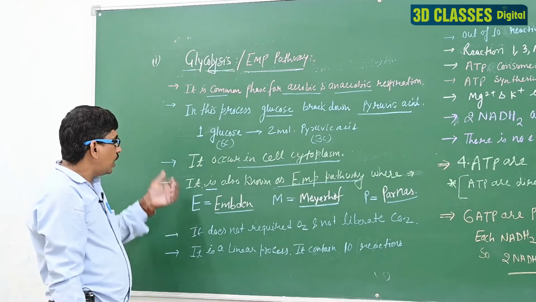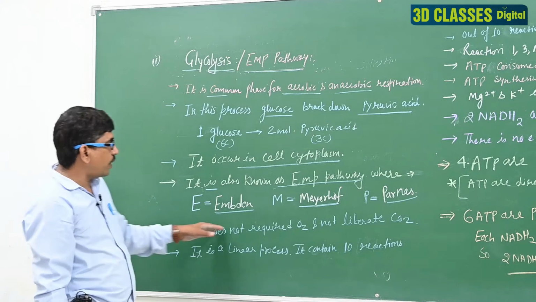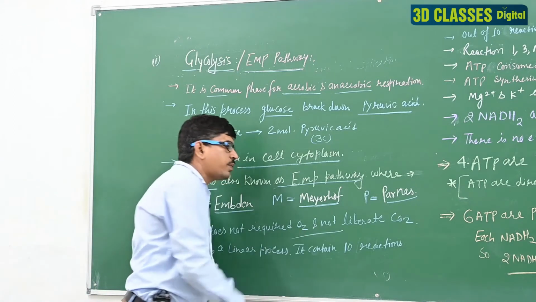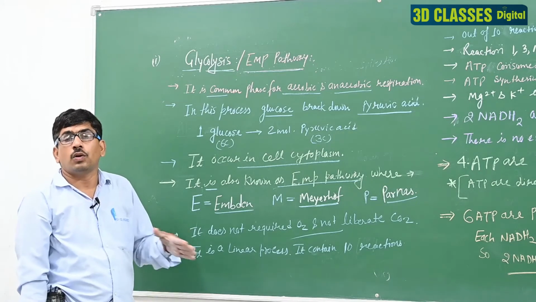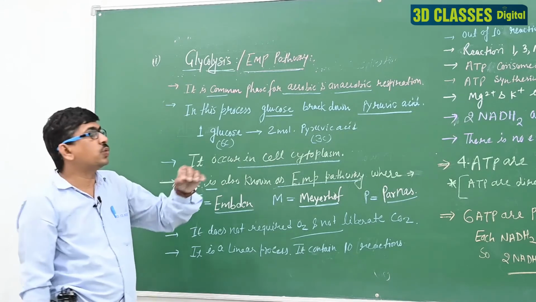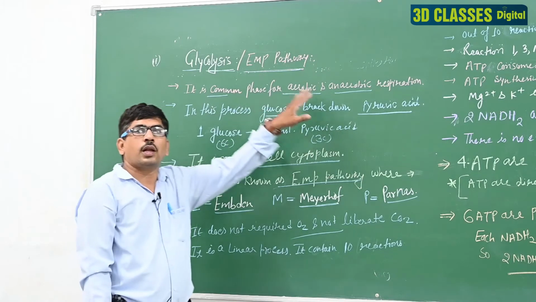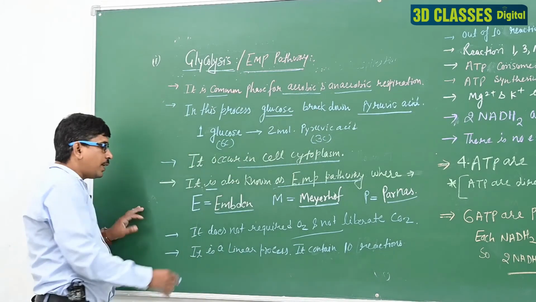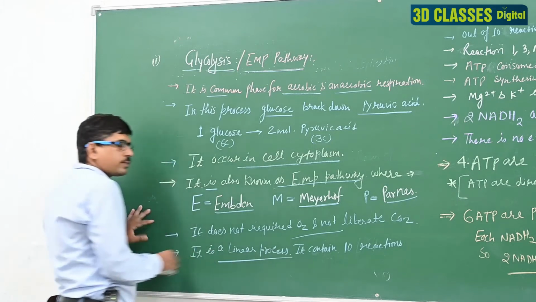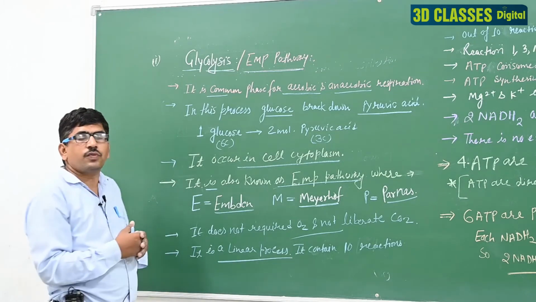Clear? It does not require O2 and does not liberate CO2, so it is present in both aerobic and anaerobic types of respiration. Clear? It is a linear process. Why is it linear?